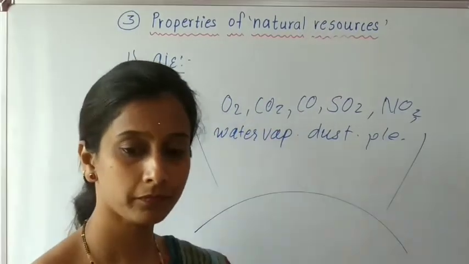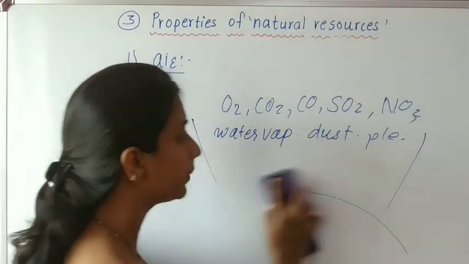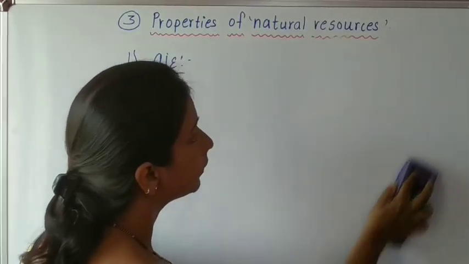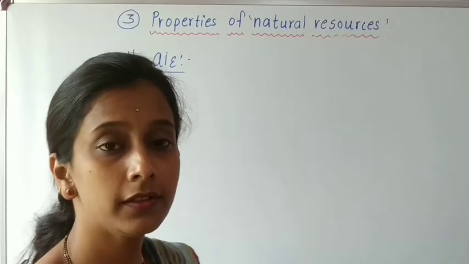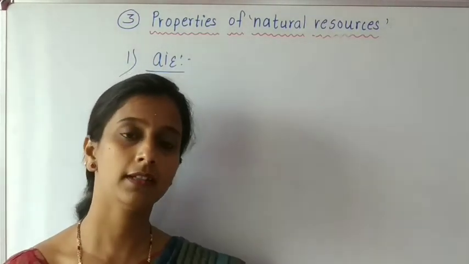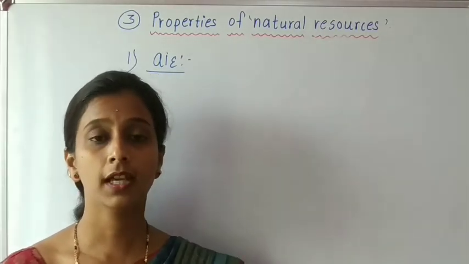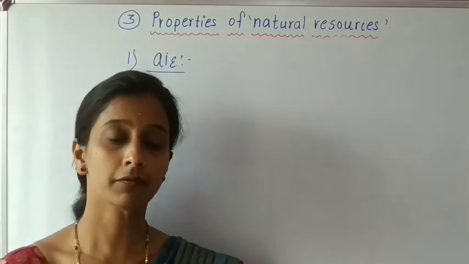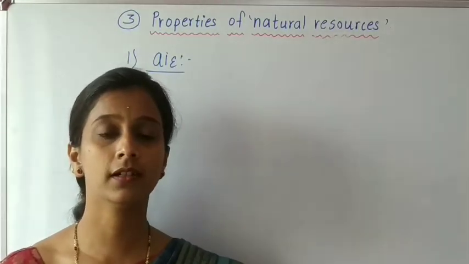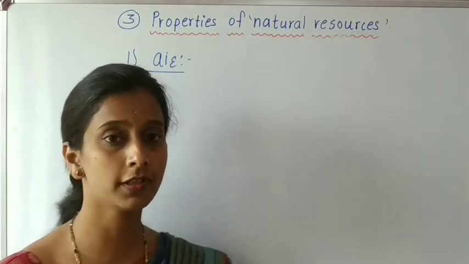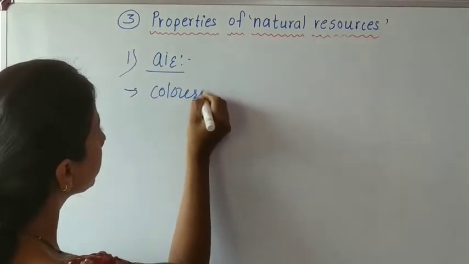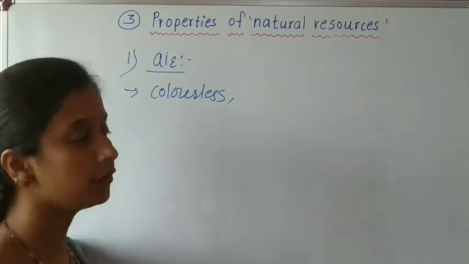Now students, air is present everywhere. Air is present around you, around me too. Now my question is, can you see the air? The answer will be no. We cannot see air because it is colorless, and this is the first property of air, that air is colorless. It does not have any kind of color.